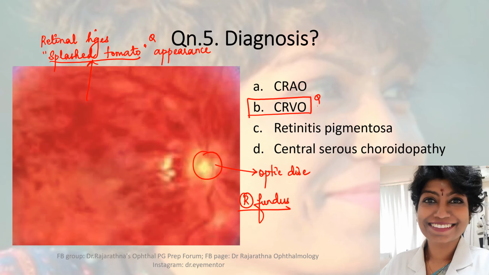All that you have to remember is the song from the movie Zindagi Na Milega Dobara. You remember the Tomatina festival where they are throwing tomatoes at each other and the entire street is full of the red splashed tomatoes. The picture looks exactly like this. Don't you see that? So you can't forget this picture. All right, so your answer is CRVO.